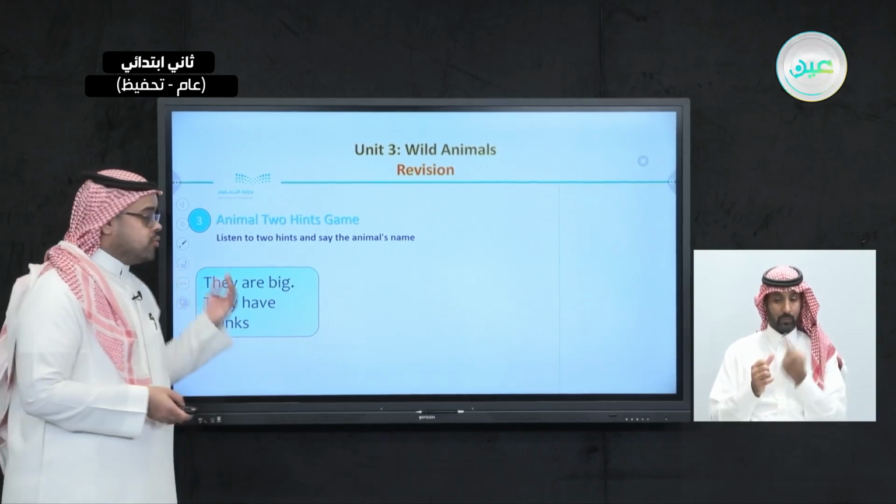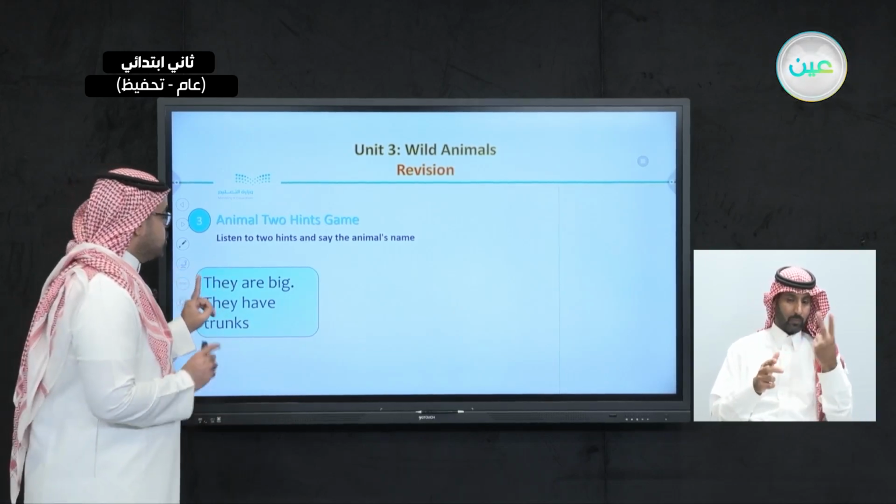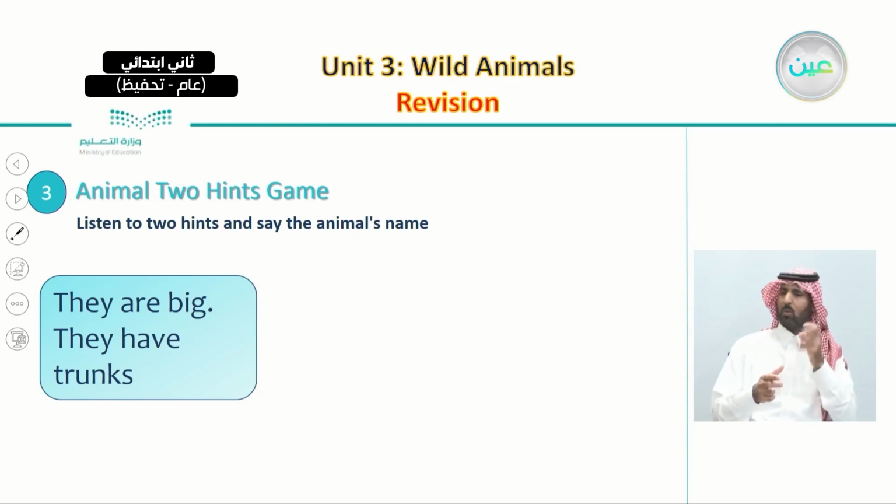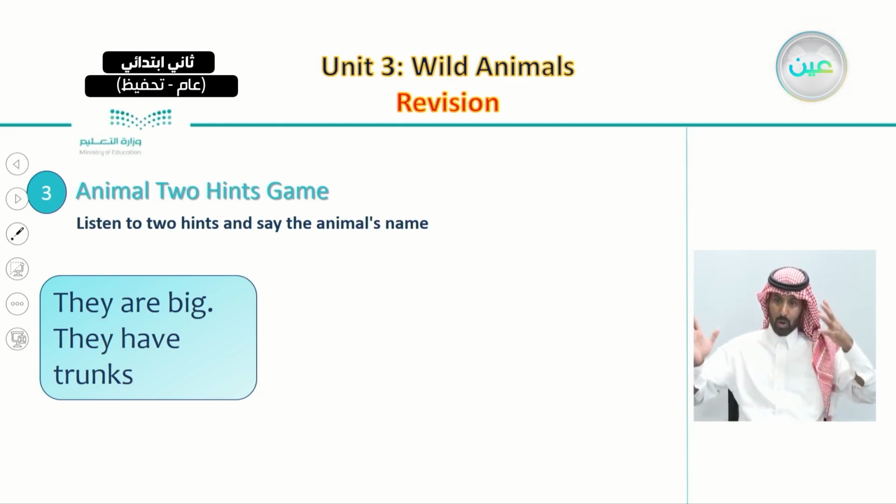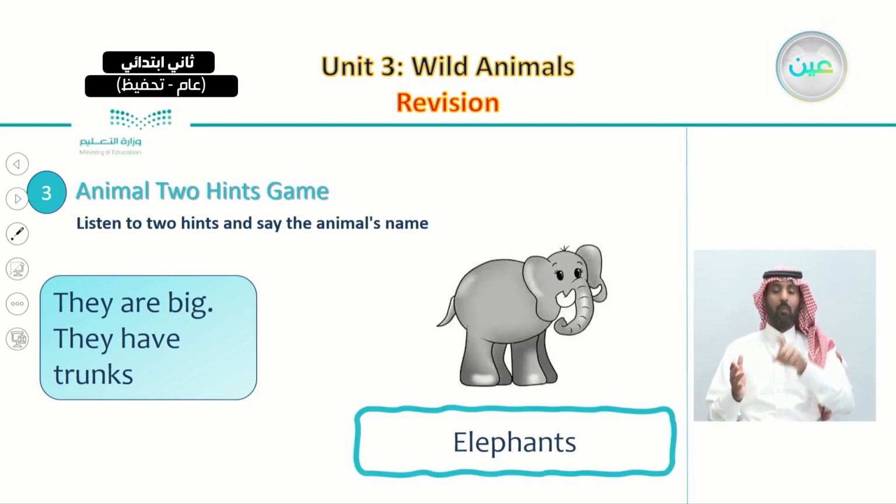So for example, we started with these two hints. The animals that I want you to guess are big and they have trunks. So what is the animal that matches these two hints or these descriptions? The animals are the elephants.